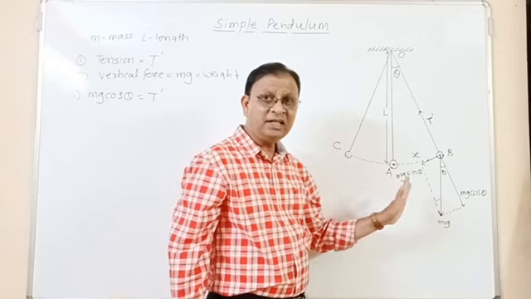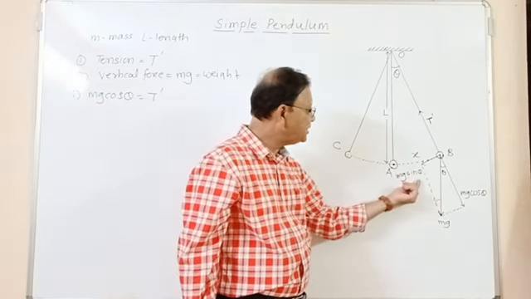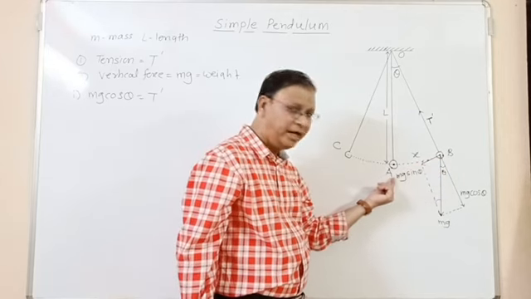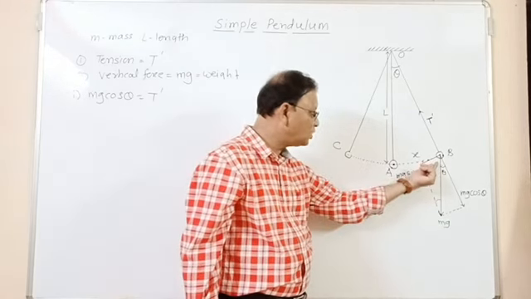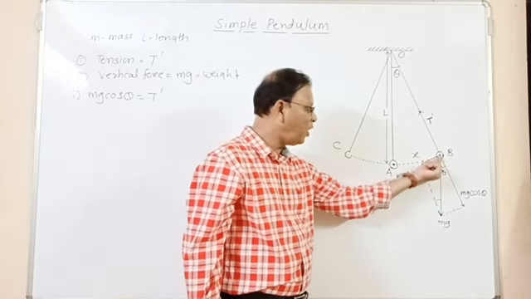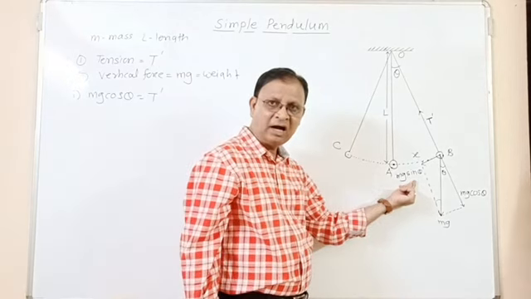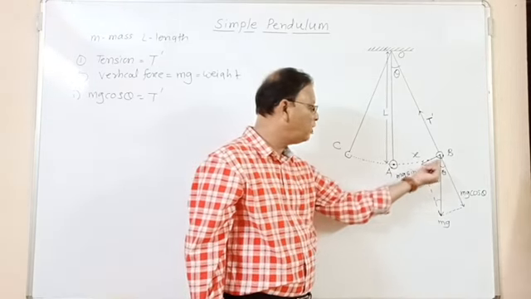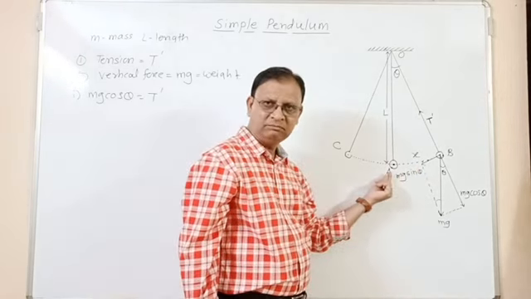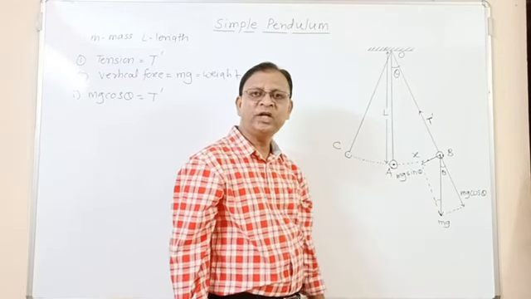This force is directed from B to A, and it tries to pull the bob from B to A. That means mg sin theta tries to restore the bob to its equilibrium position A, and that's why this is called the restoring force.